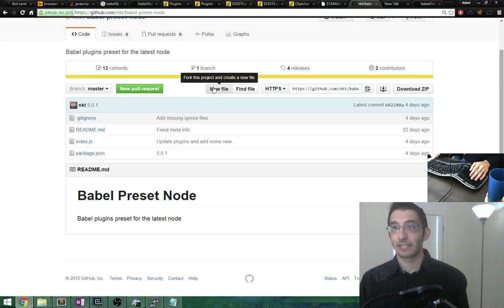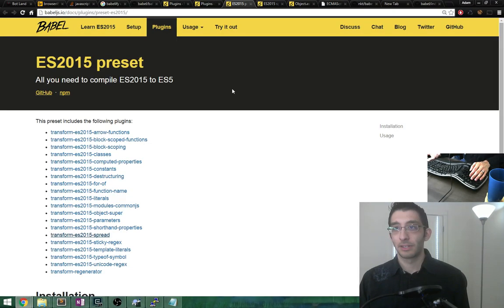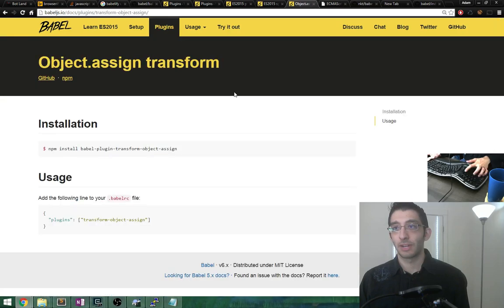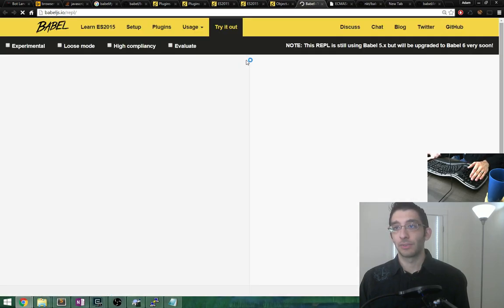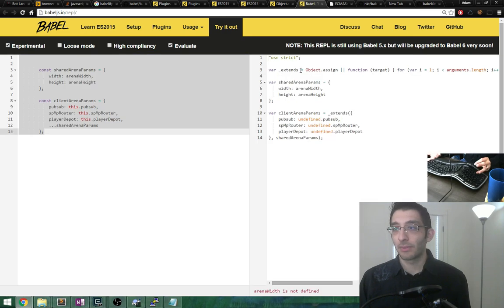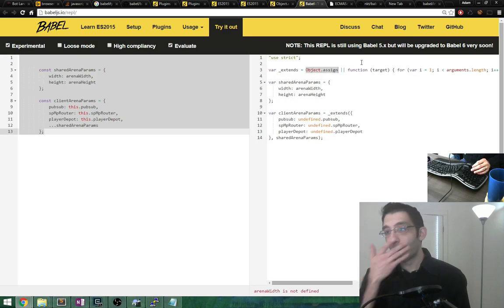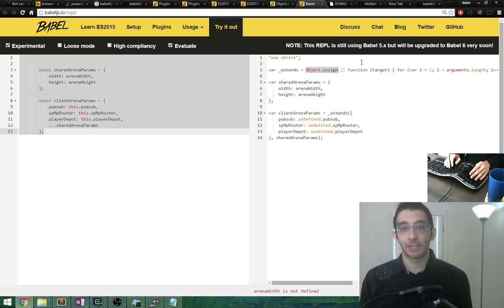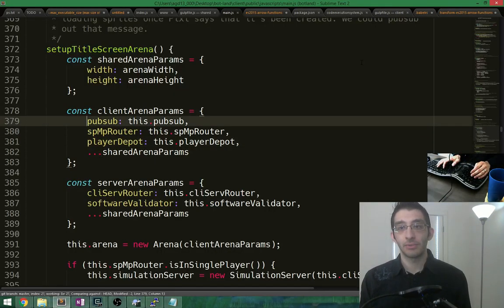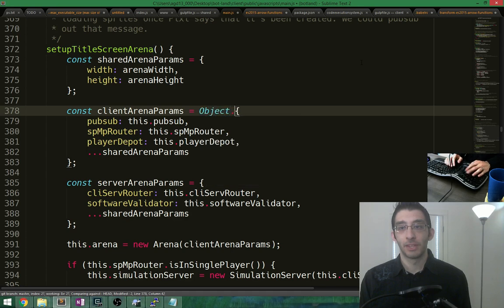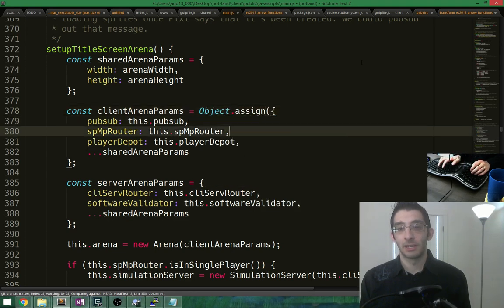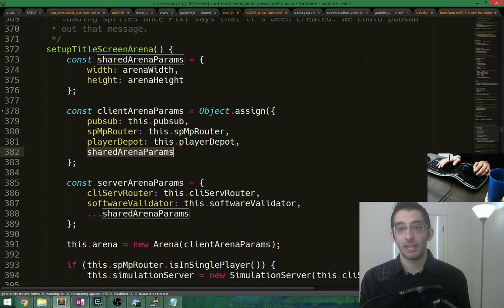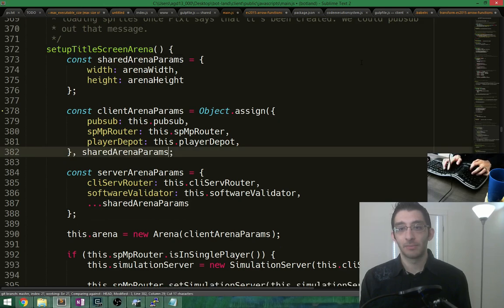How do they define extends? Where is it? Oh, it's in the try it out page that I closed, which is right here. So they write their own object.assign. Oh, that's it? Interesting. I have object.assign. Let's just not use this and not figure out this problem. Object.assign this, and then we do shared arena params.